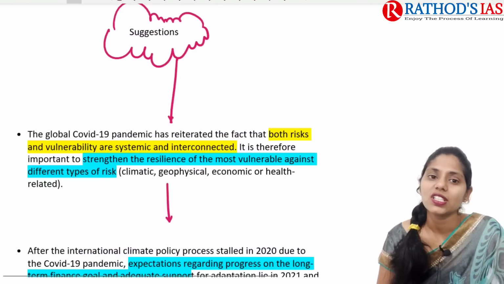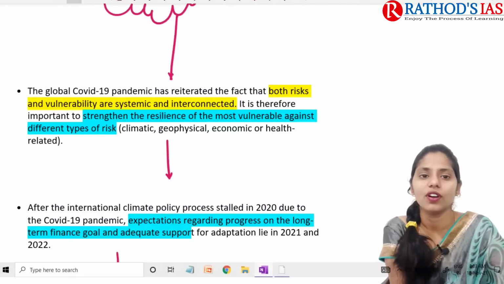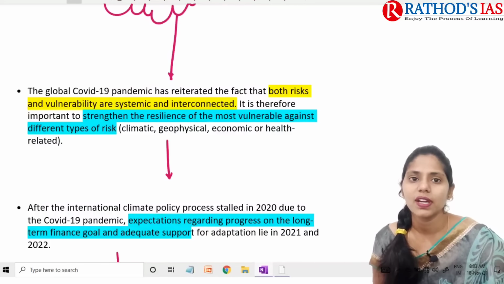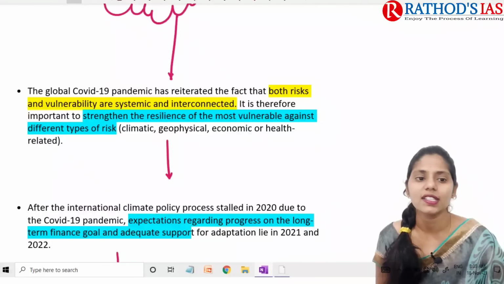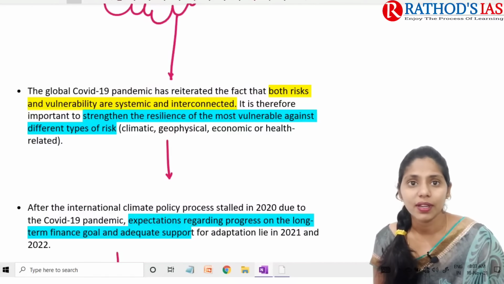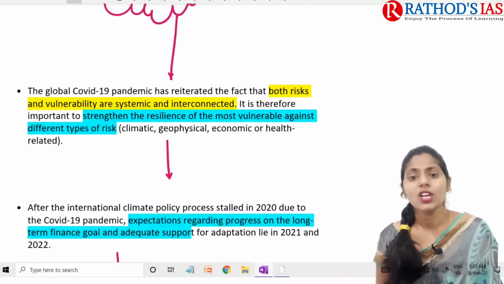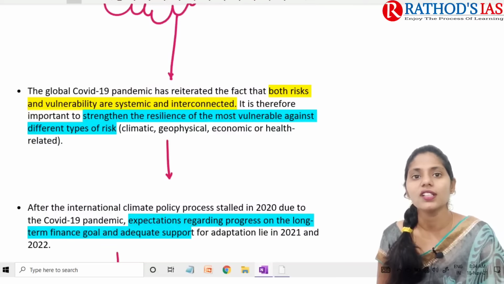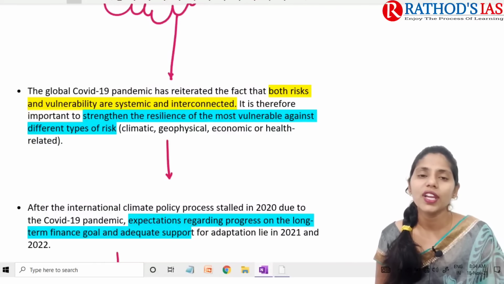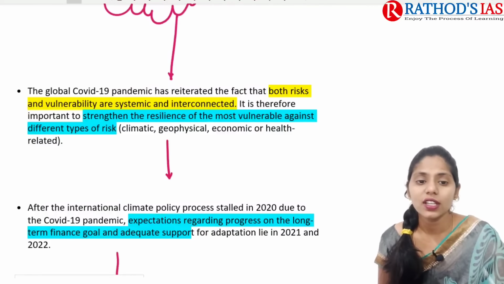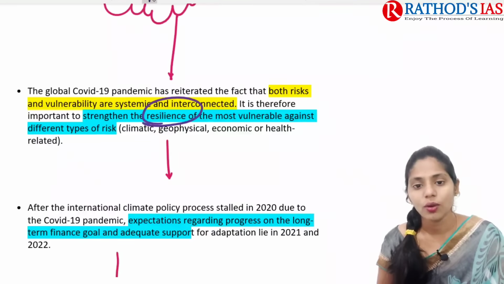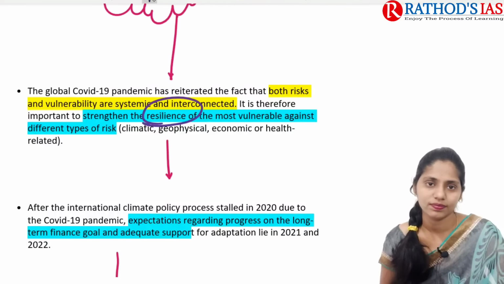And if you're talking about suggestions here, what can be done, what is the way forward? So if you're talking about the way forward, the global COVID-19 pandemic mainly reiterated that both risk as well as vulnerability are systemic and they are interconnected. Okay, so here vulnerability as well as risk, they are interconnected, they are not a single thing. Therefore we also need to focus on strengthening of resilience, and we need to focus on different types of risk like climate, geophysical, economic and as well as health related issues.